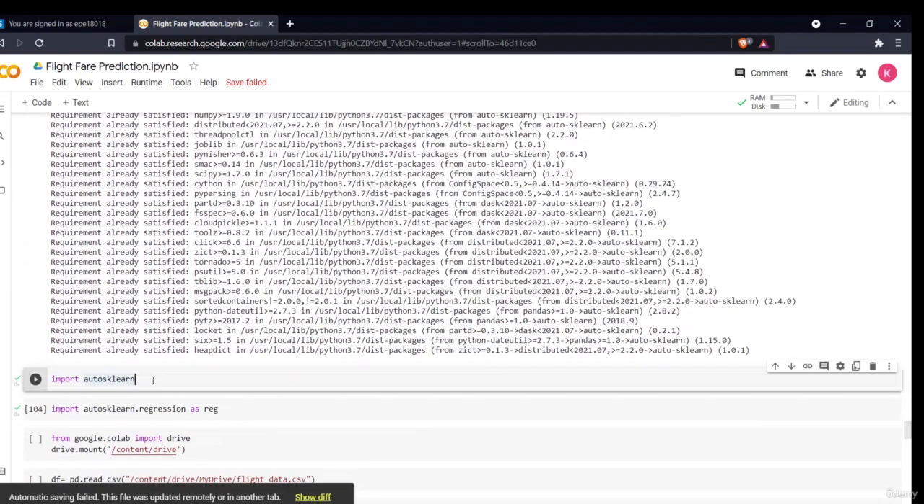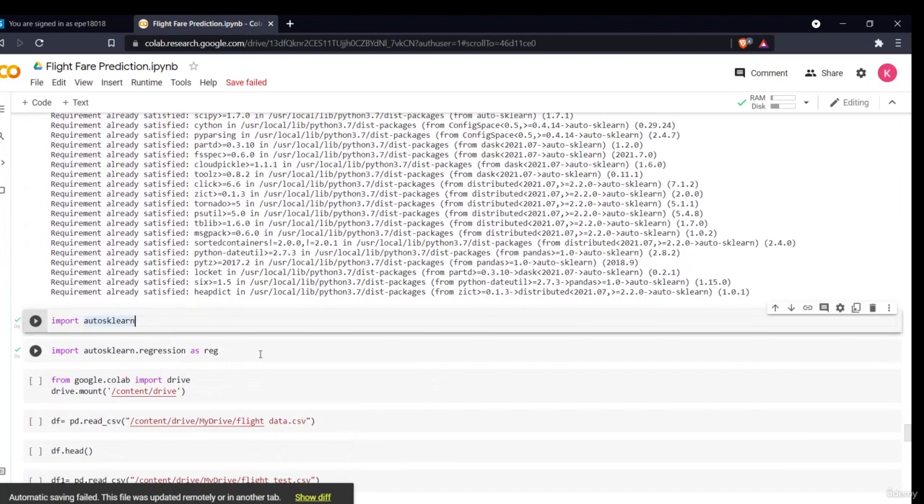Now you just have to import AutoScaler, then you will import AutoScaler regression as reg. Now AutoScaler has two types, right? One is classification and one is regression. Classification is for the classification part, regression is for the regression part. It will import all the libraries and all the models it has for the regression as reg.